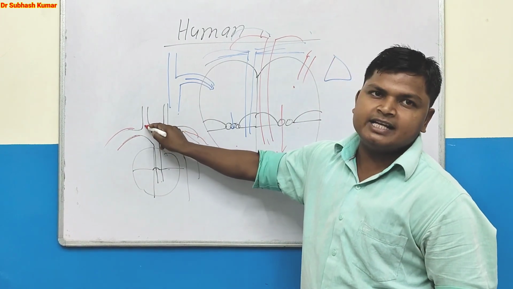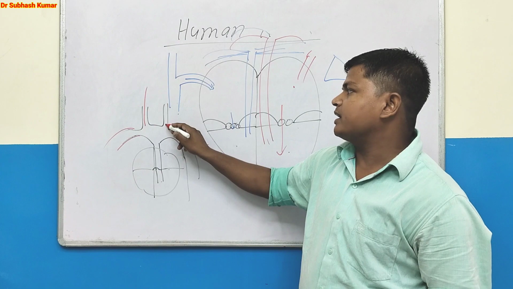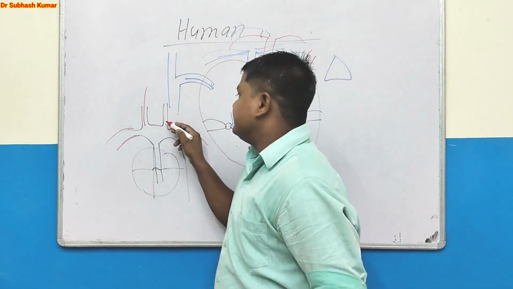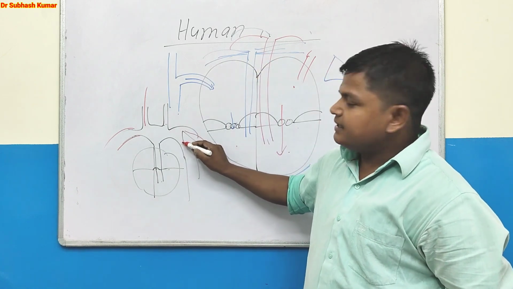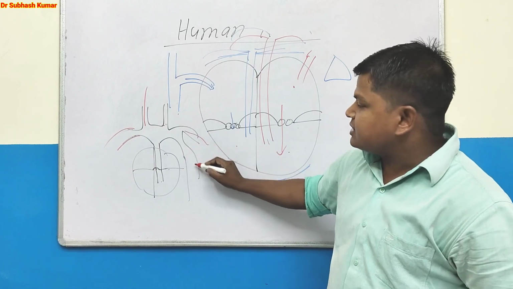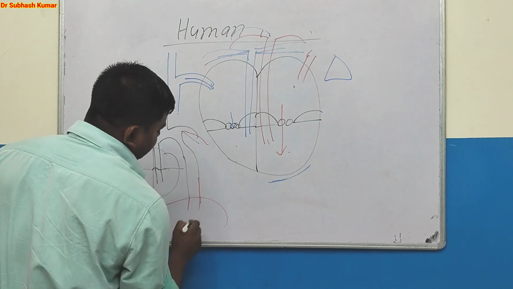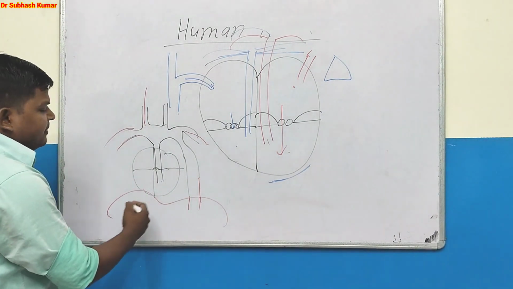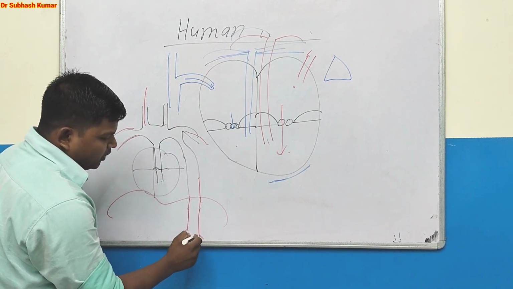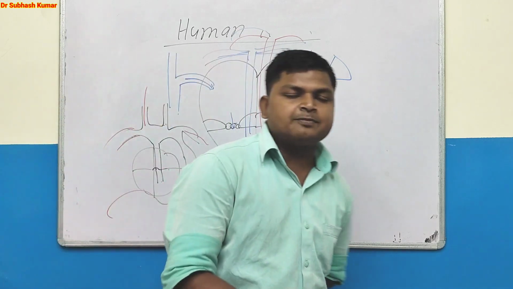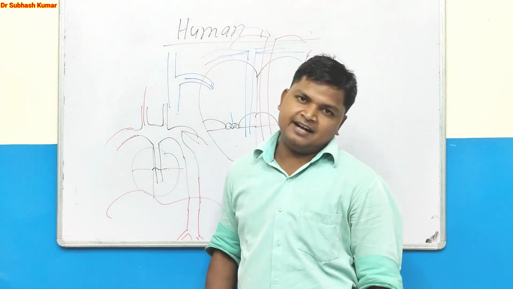This branch is known as the right common carotid artery that supplies blood to the brain, and another branch is the left common carotid artery that also supplies the brain. Another is the descending aorta, which continues as the thoracic aorta and supplies blood through the abdominal aorta by the diaphragm. Further it divides into two parts. One branch transports blood to the right leg, and the second to the left leg.